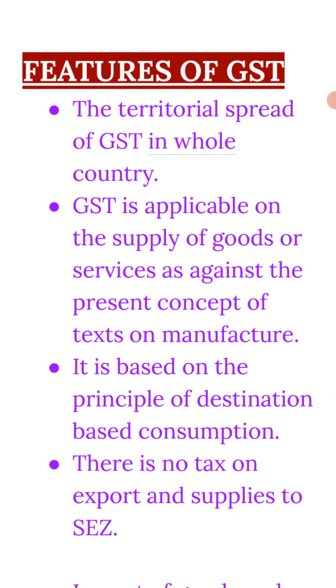The very first one, the territorial spread of GST is the whole country. That means it is implemented throughout the country, wherever the geographical boundaries of India extend. Second, GST is applicable on the supply of goods and services as against the present concept of tax on manufacture. If we talk about GST, GST is applicable on the supply of goods and services. Next, it is based on the principle of destination based consumption.